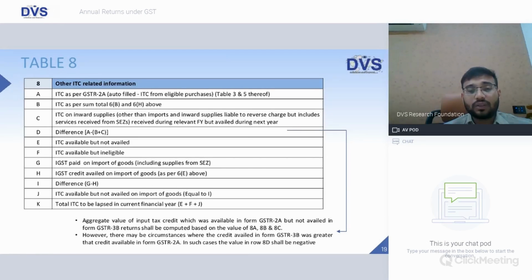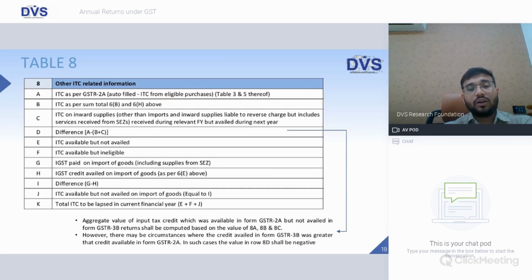IGST paid on import of goods including supplies from SEZ. IGST credit availed on import of goods as per 6E above. We have seen in table number 6, column E. Difference of G and H. ITC available but not availed on import of goods is equal to I. Whatever ITC is available on import of goods would be restricted to column I, friends. So what is I? IGST paid on import of goods minus IGST credit availed on import of goods. So that is the difference. The difference amount would be available for the purpose of taking credit.